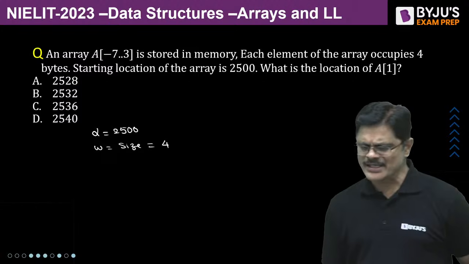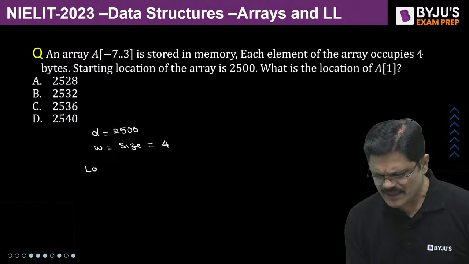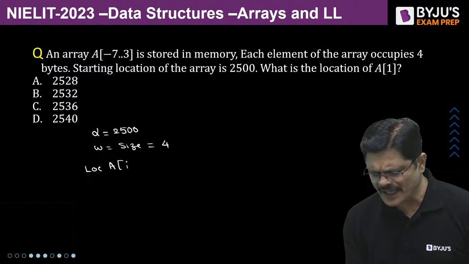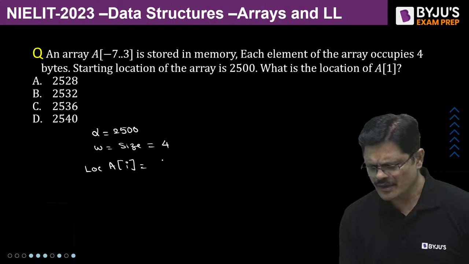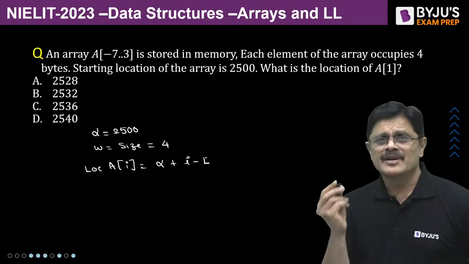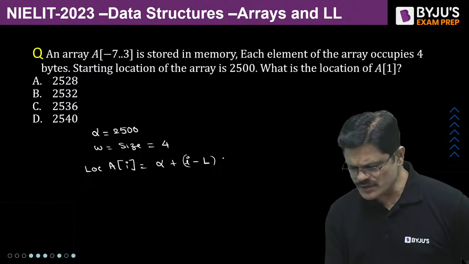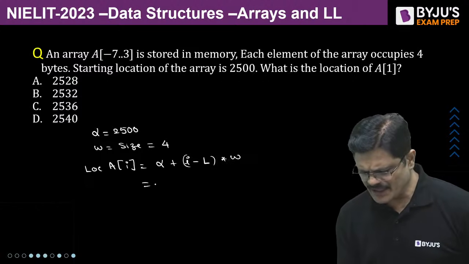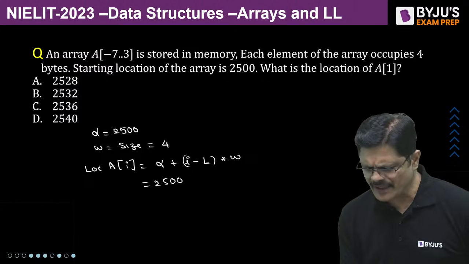Now he is asking what is the location of A1. The formula for location of A[I] is equal to base address plus I minus starting index into size of the element. Here alpha is 2500.